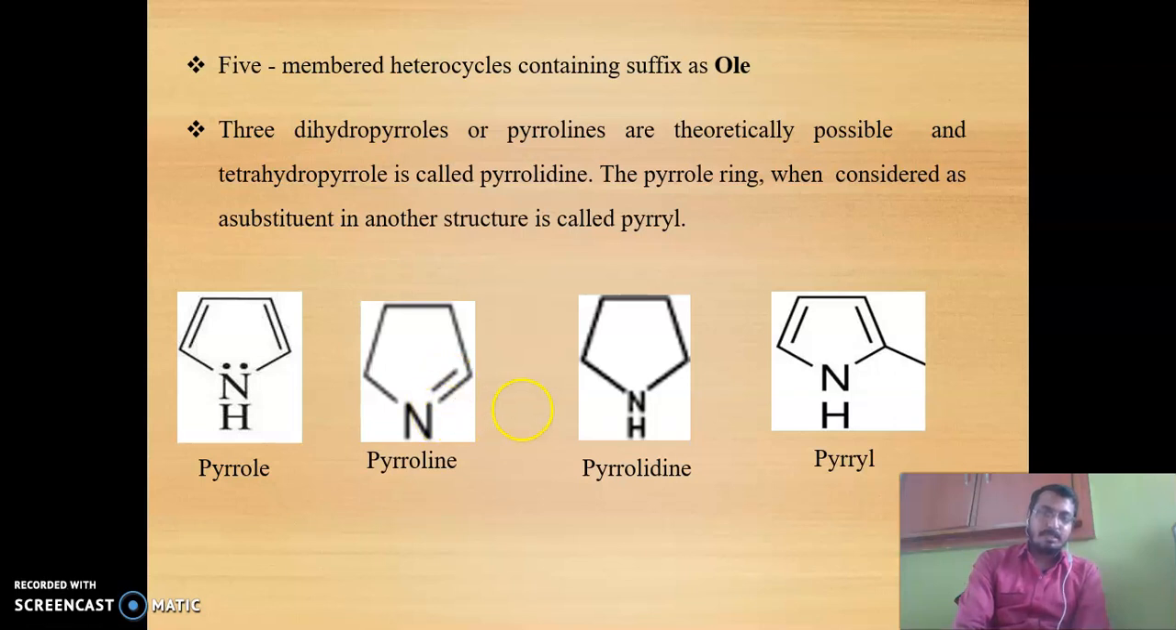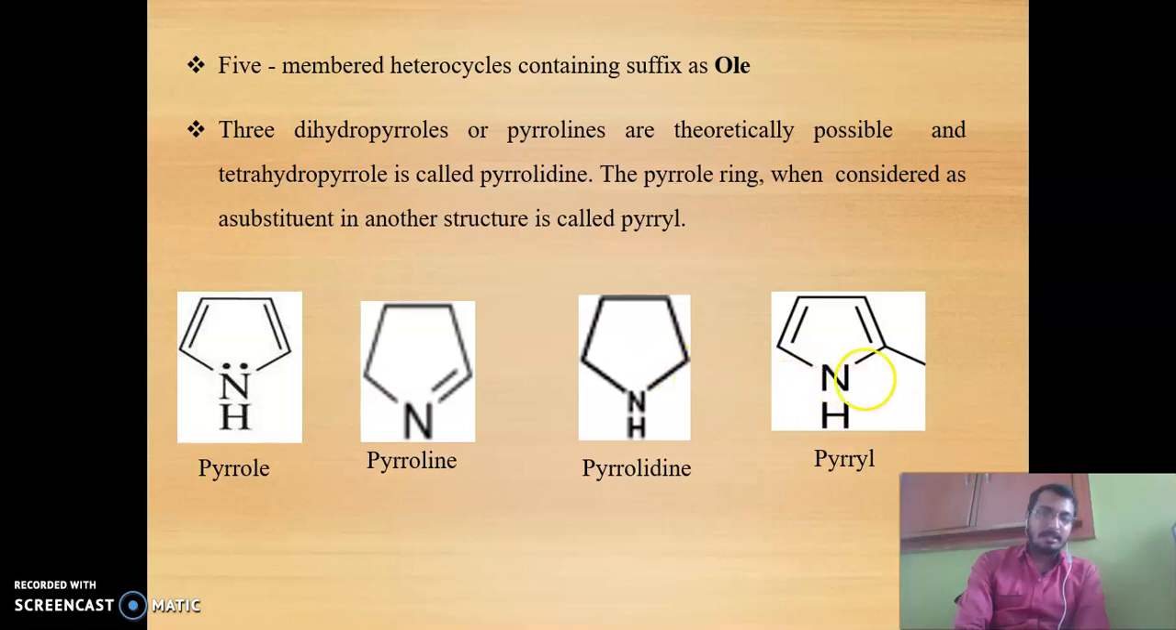Okay. Then pyrrolidine. This is the fully saturated one. The earlier one is the fully unsaturated heterocyclic ring, the fully unsaturated ring containing one nitrogen. This is the pyrrolidine, and hence it is indicated by the suffix DINE. DINE means your 5-member ring is fully saturated.